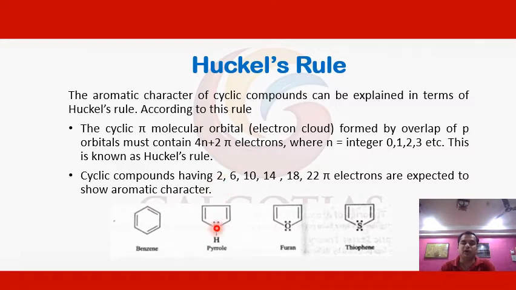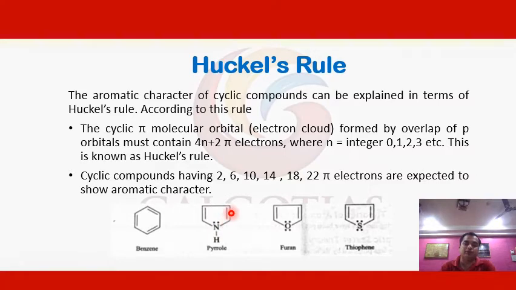Similarly, pyrrole also contains 6 electrons in the cyclic ring. That's why it is also aromatic in nature. As we can see in the structure of pyrrole, it has 2 pi bonds that have 4 pi electrons in the ring.